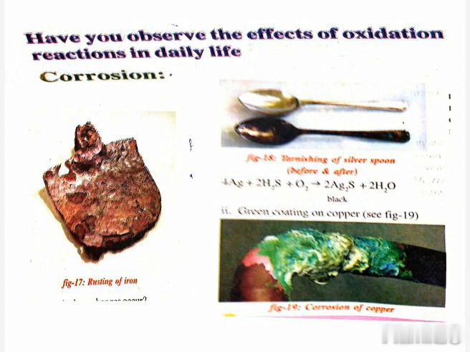If we leave it for some days like that, then what happens? The total iron article will be corroded. Okay, so this is also one of the examples of an oxidation reaction. Why? Because these iron particles are combining with the oxygen present in the atmosphere, and due to that only rusting happens. So it is also one of the examples of rusting of iron.